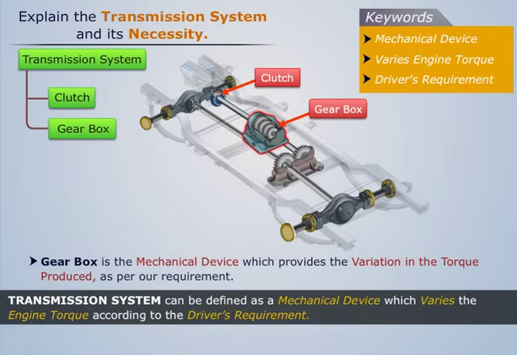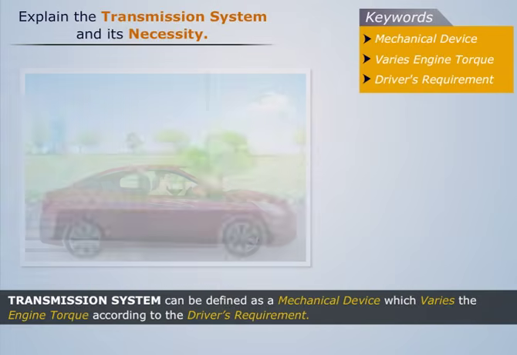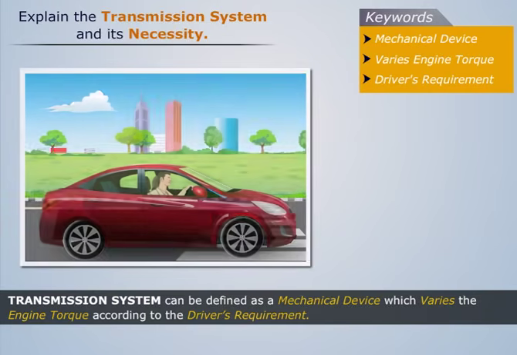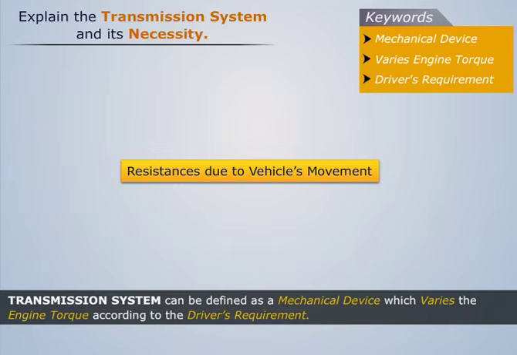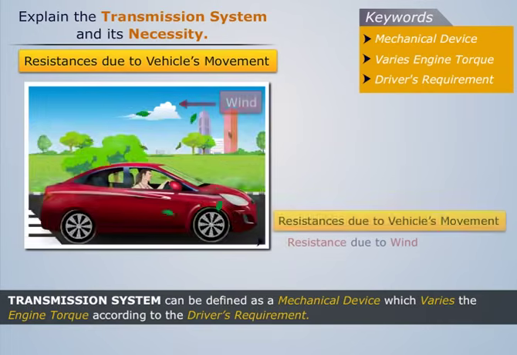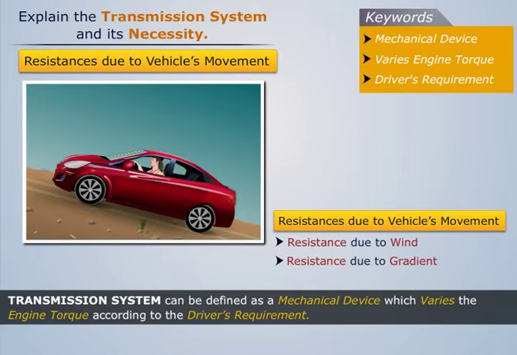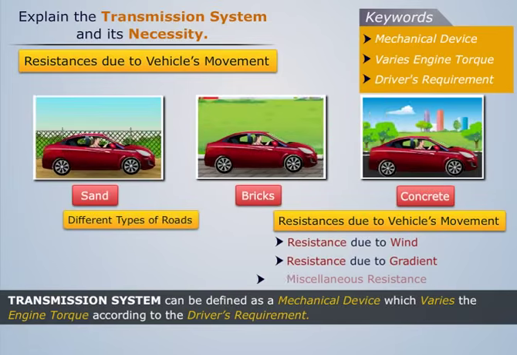But have you ever wondered why do we need a variation in torque, or why do we need a transmission system? To understand this, consider an automobile moving on the road. Now we know that various resistances are offered due to the vehicle's motion on road, such as resistance due to wind, resistance due to gradient, and miscellaneous resistance.